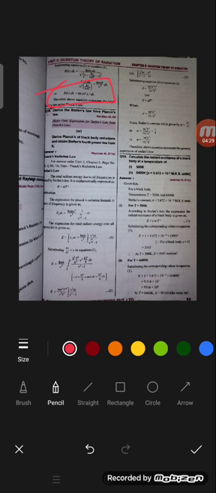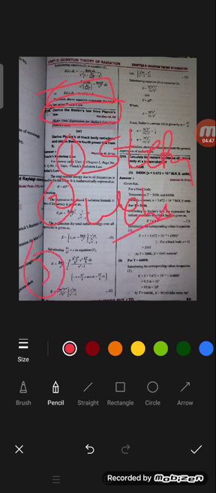The next session will be on how we derive Stefan's law from Planck's law. Remember that from Planck's law we are deriving Stefan's law, Wien's law, and finally Rayleigh's law. So the question will be to deduce all three laws from Planck's radiation law. This will be one question.